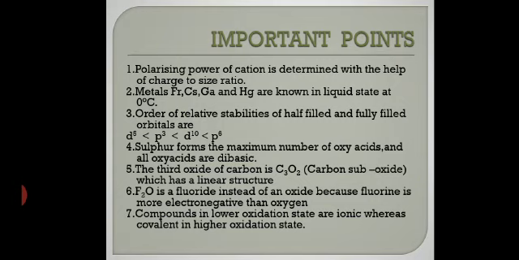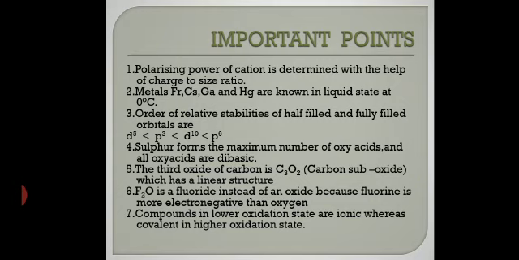F2O is fluoride instead of an oxide. Remember it, very important, because fluorine is more electronegative than oxygen. So it is fluoride. Oxygen is not electronegative here. Fluorine is more electronegative. You know that in case of electronegativity, fluorine has got the highest electronegativity. So any compound containing oxygen and fluorine is known as fluoride. Got it? So here F2O is not an oxide, it is fluoride. Clear? You can also write OF2, no problem.